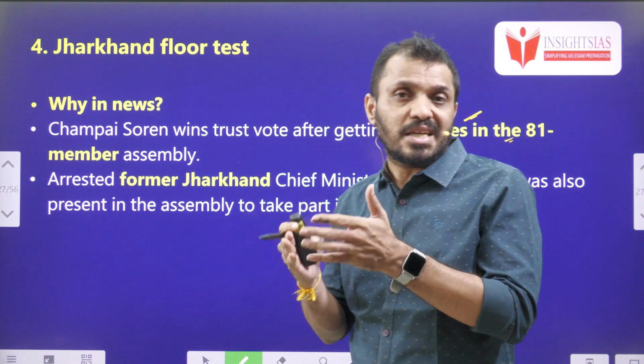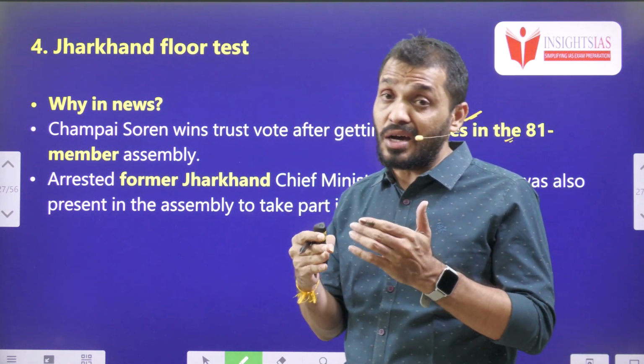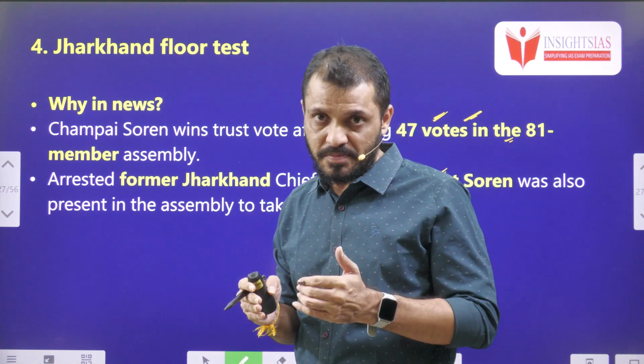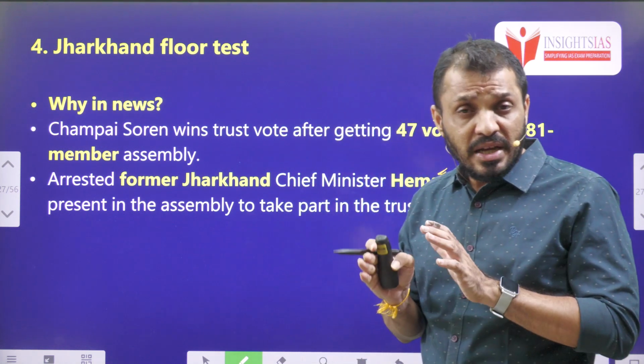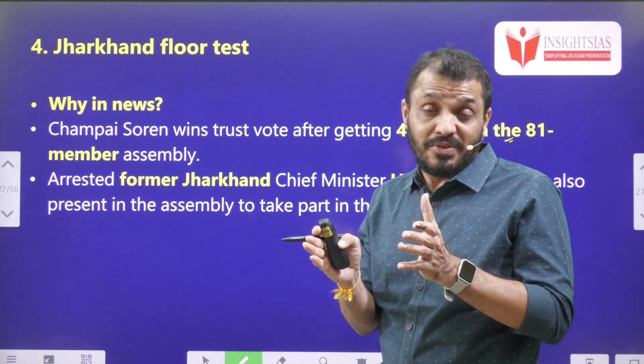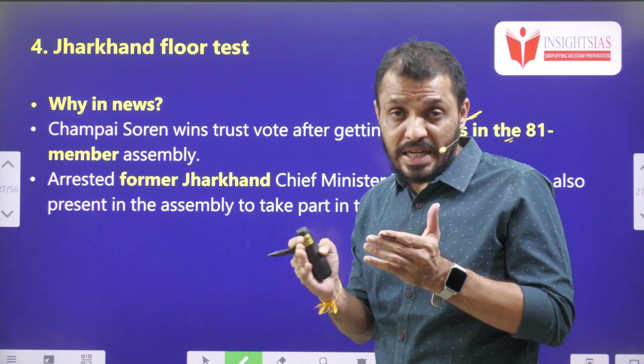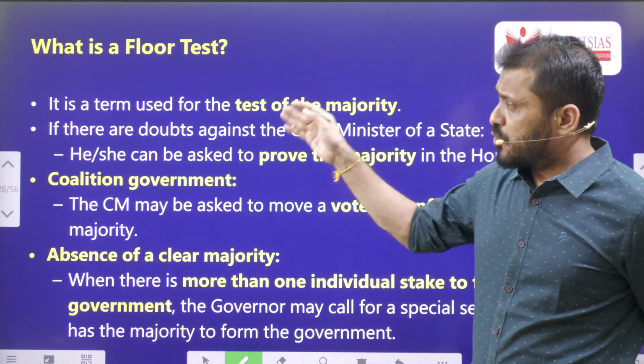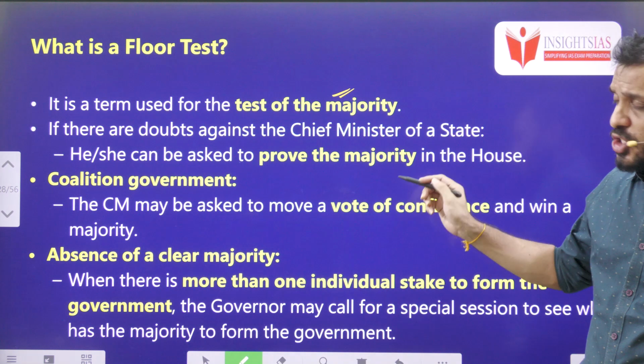Just because there is some internal fight in a political party, they cannot call for the floor test. Okay. But exactly that is what happened in the Maharashtra case. And the Supreme Court clearly mentioned that an internal feud within the party is not a matter related to the governor or president. Okay. So floor test is a term used to test the majority.